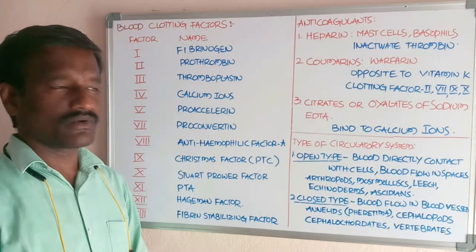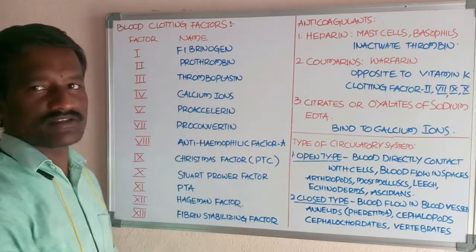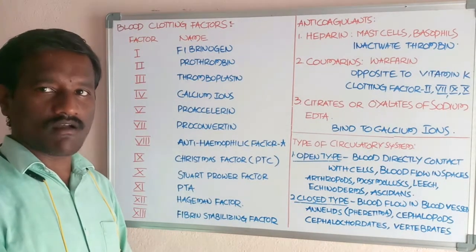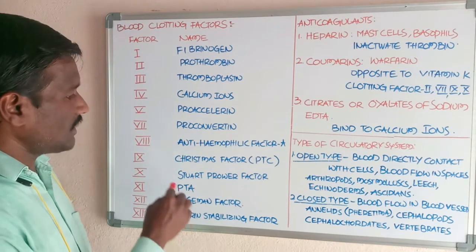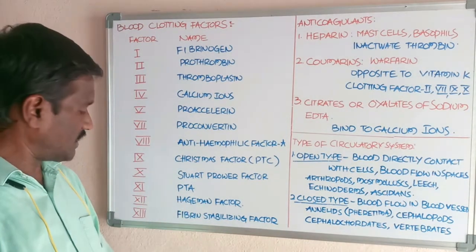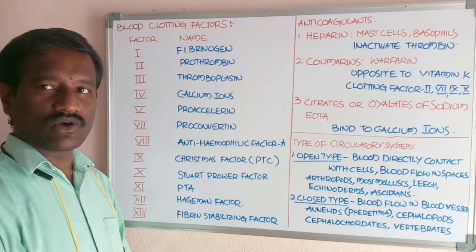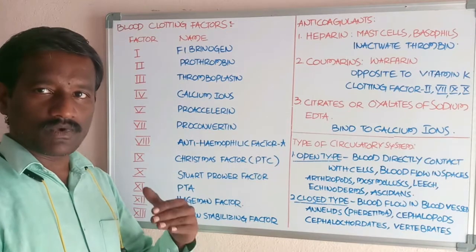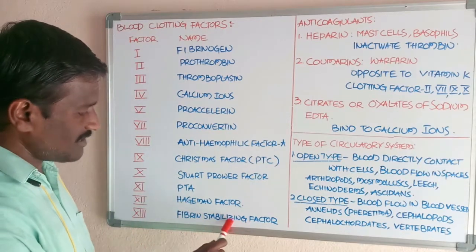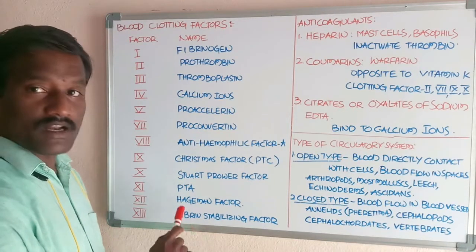Okay, students, the calcium ions present in the blood also act as one of the blood clotting factors. Another one, you know about Hageman factor. Hageman factor, this is the 12th blood clotting factor, also helps in coagulation of the blood. Next, fibrin stabilizing factor. This is the 13th blood clotting factor.